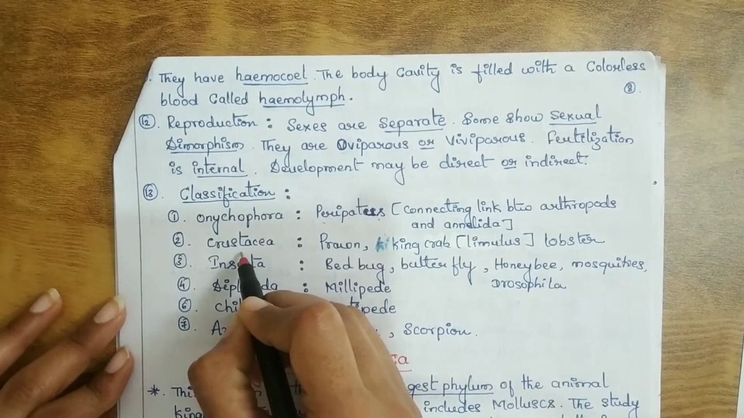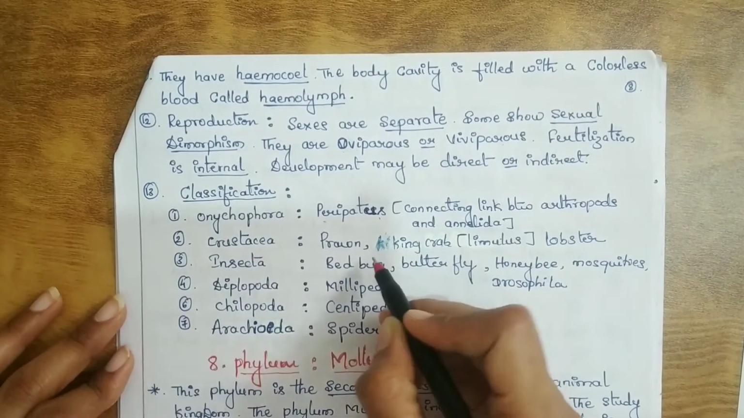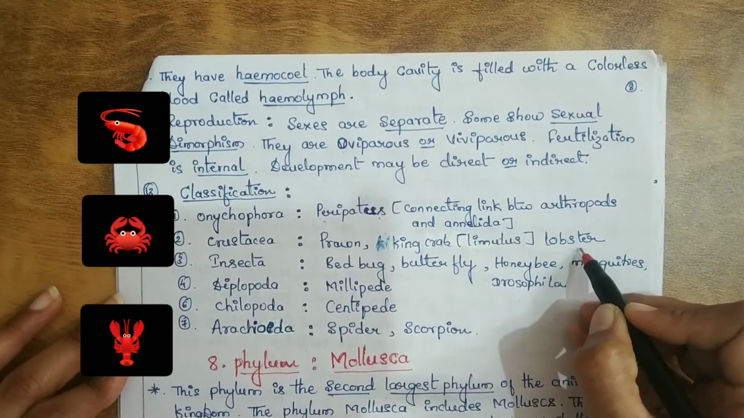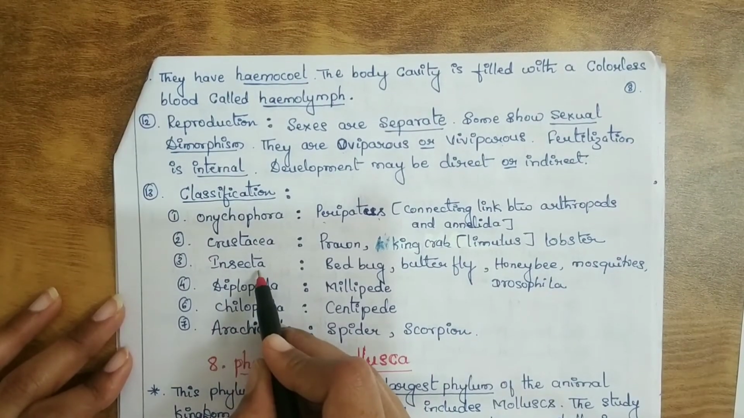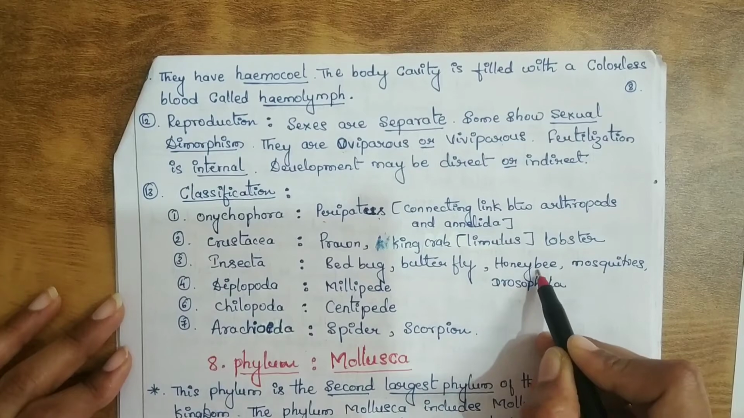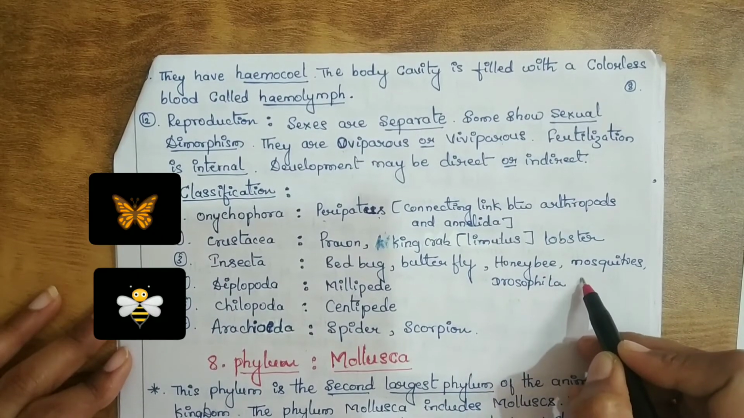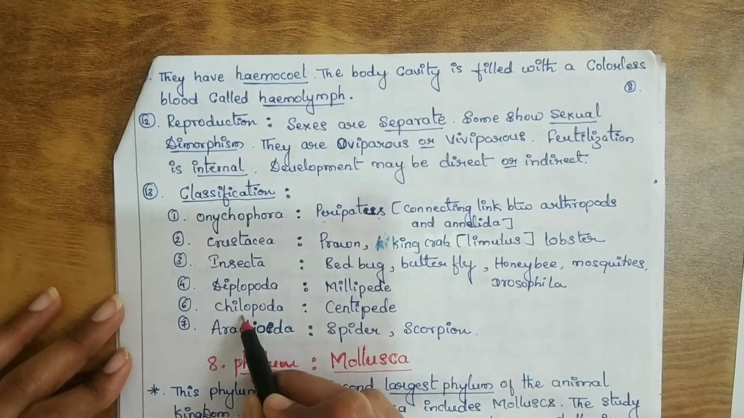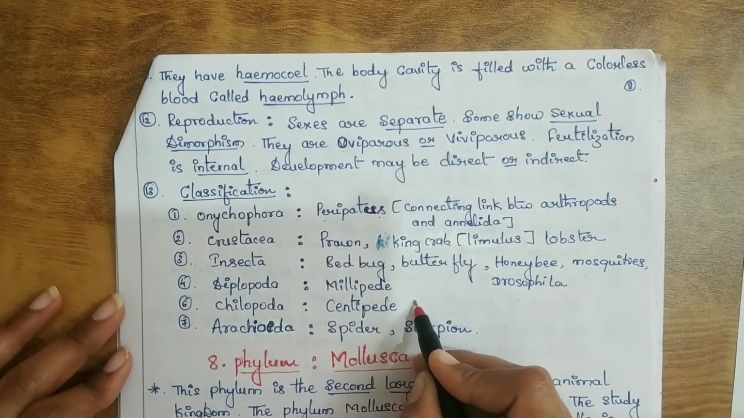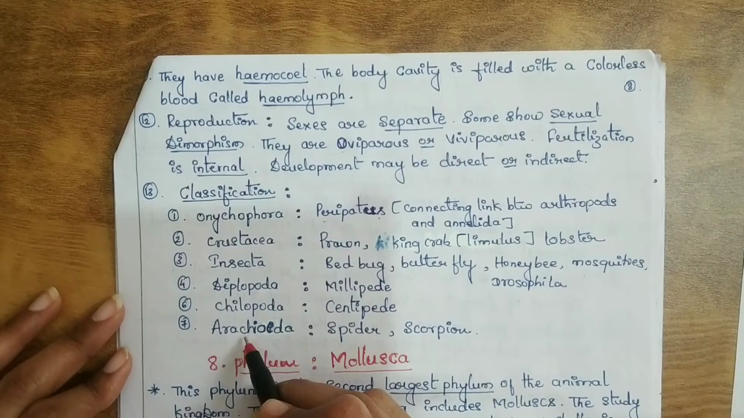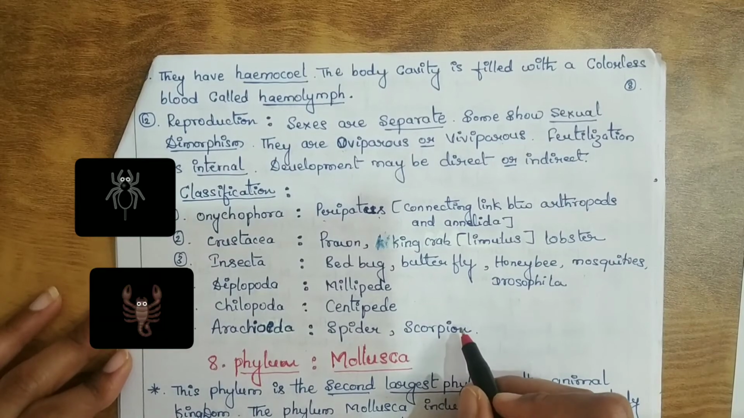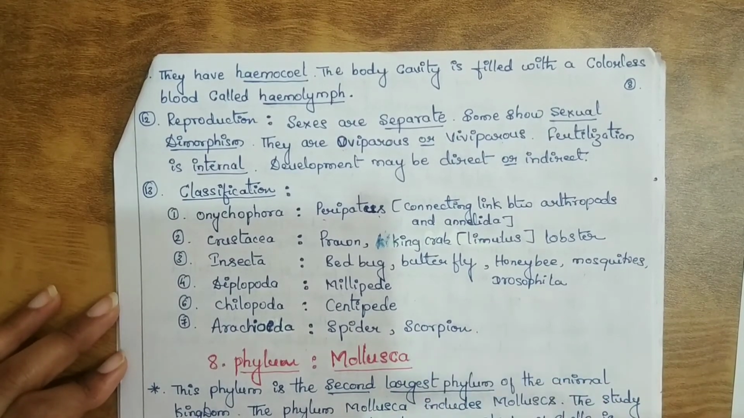The next class is Crustacea. Examples are prawn, king crab, which is called Limulus, and lobster. Coming to Insecta, examples are bedbug, butterflies, honeybees, mosquito and Drosophila. Coming to Diplopoda, the example is millipede. Coming to Chilopoda, the example is centipede. And the last one, Arachnida, has examples such as spider and scorpion. These are the examples for the phylum Arthropoda.